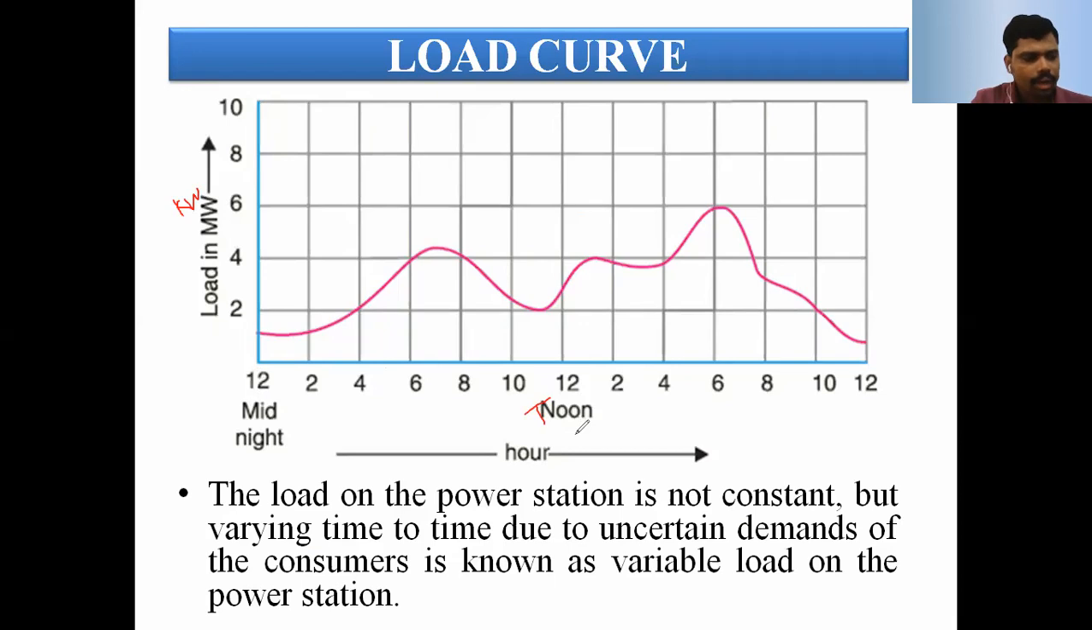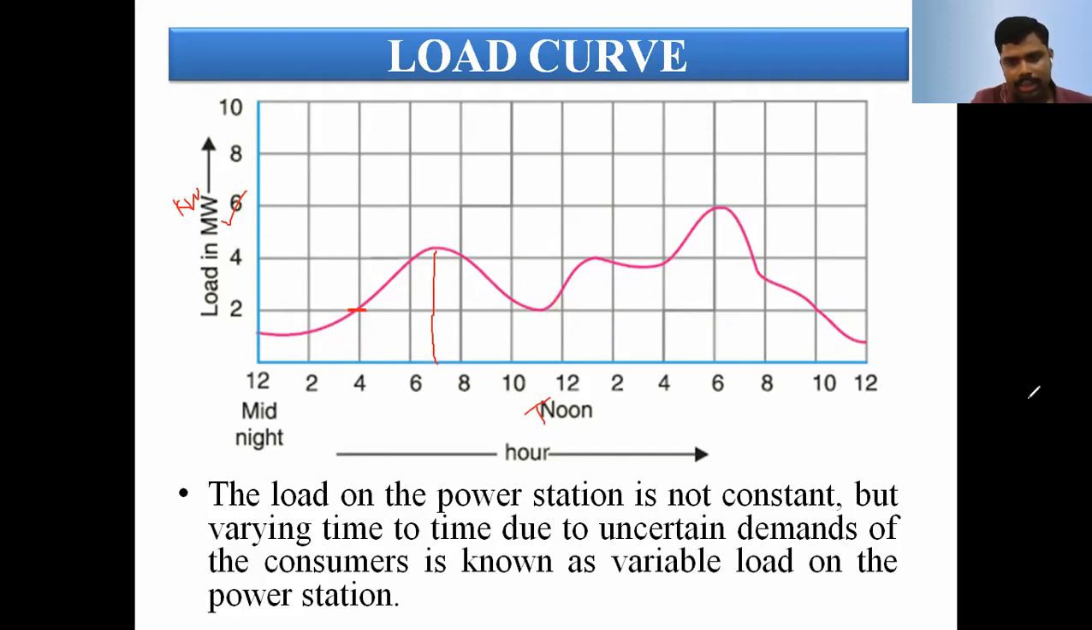Generally, based upon the load curve, we can identify how much demand there is at a particular time period. For example, at early morning 4 o'clock, the demand is 2 megawatts. Here the load is represented in terms of megawatts. And at early morning 6 o'clock, how much load is there? For example, at 7 o'clock, the load is around 4.2 or 4.3 megawatts. Again, the load decreases.